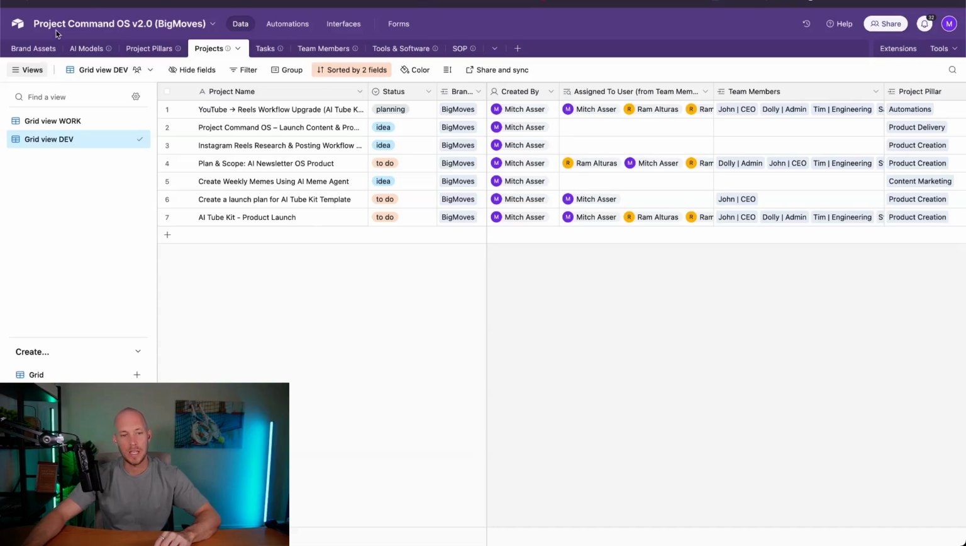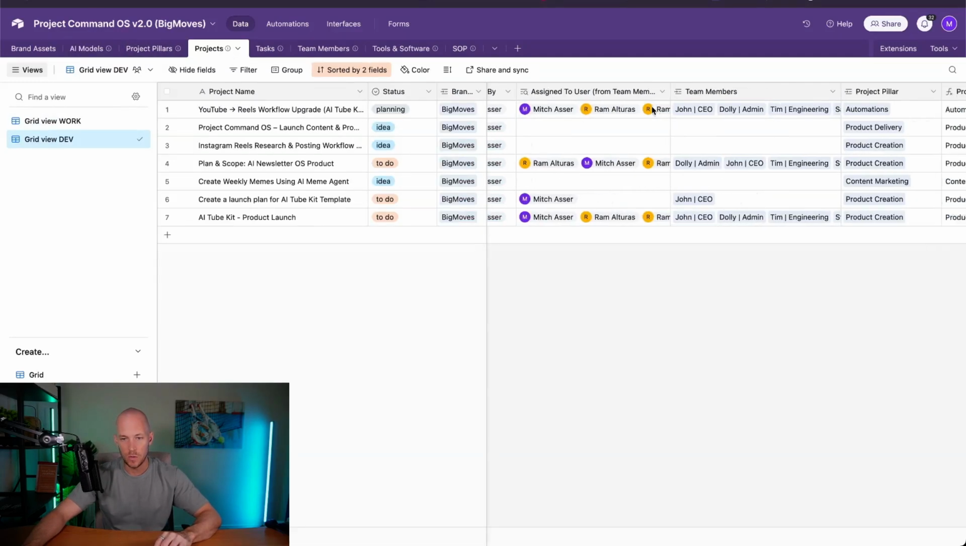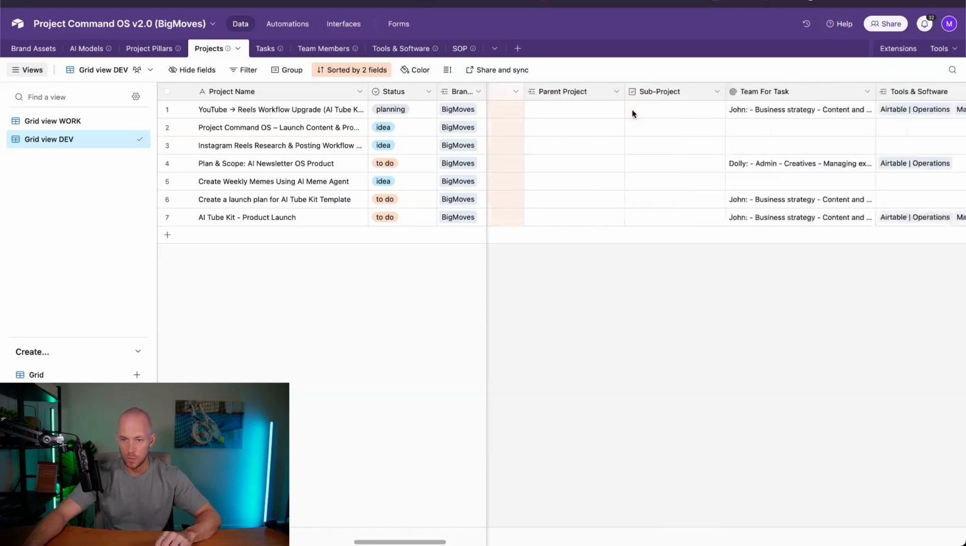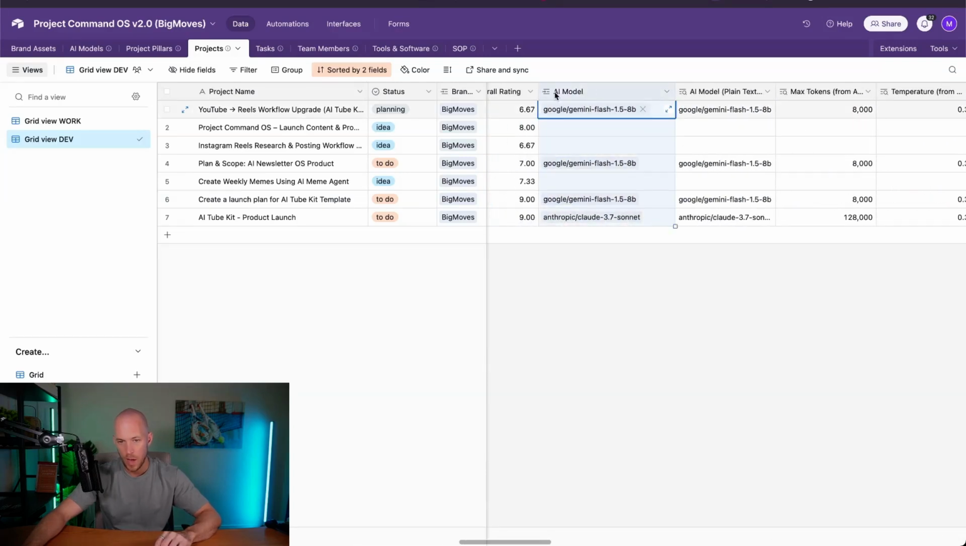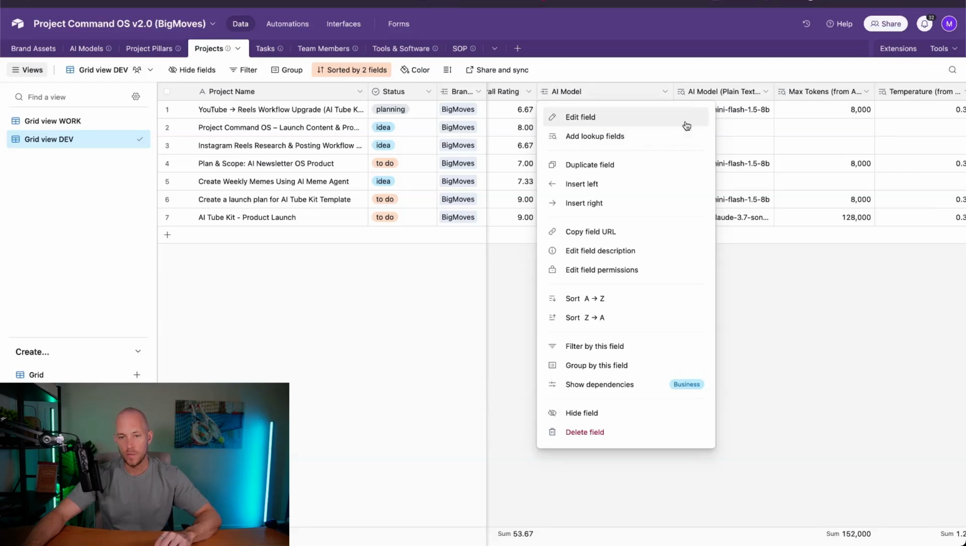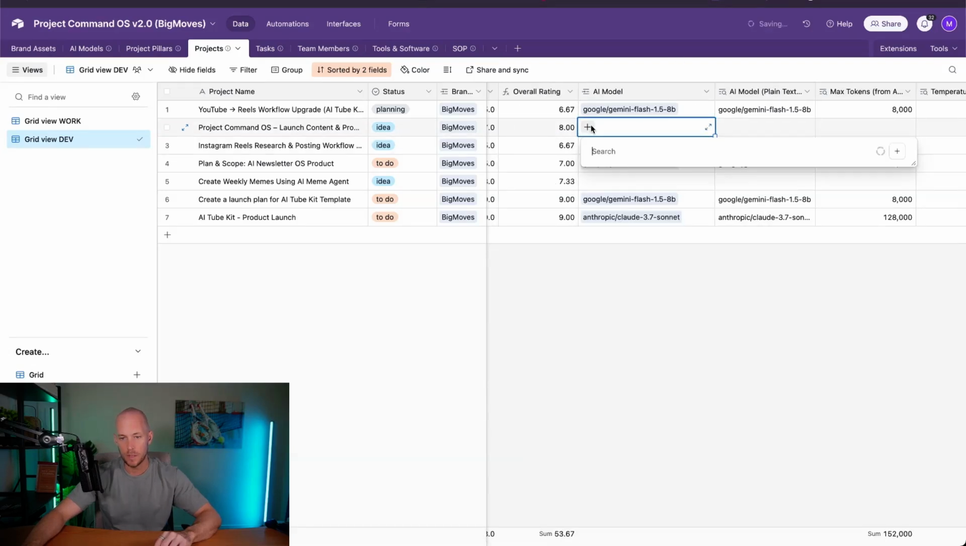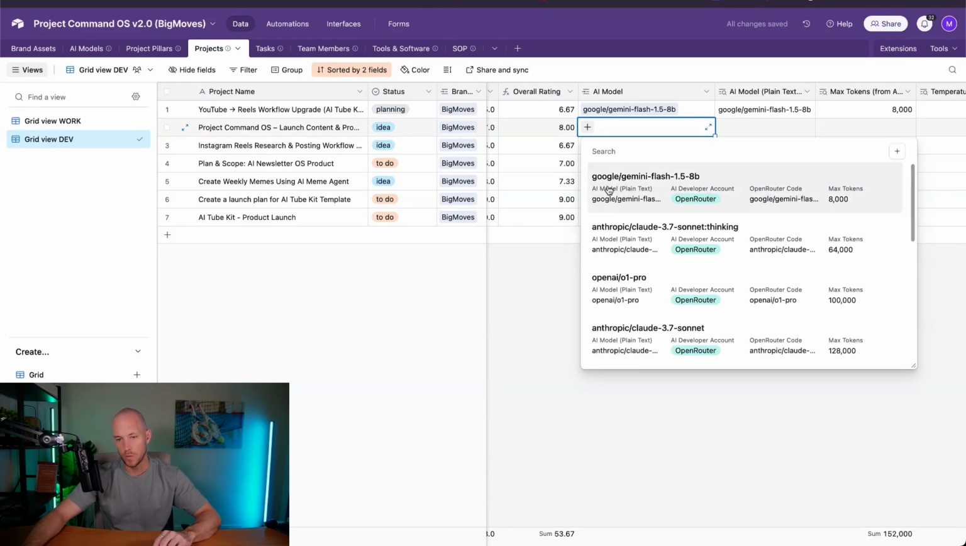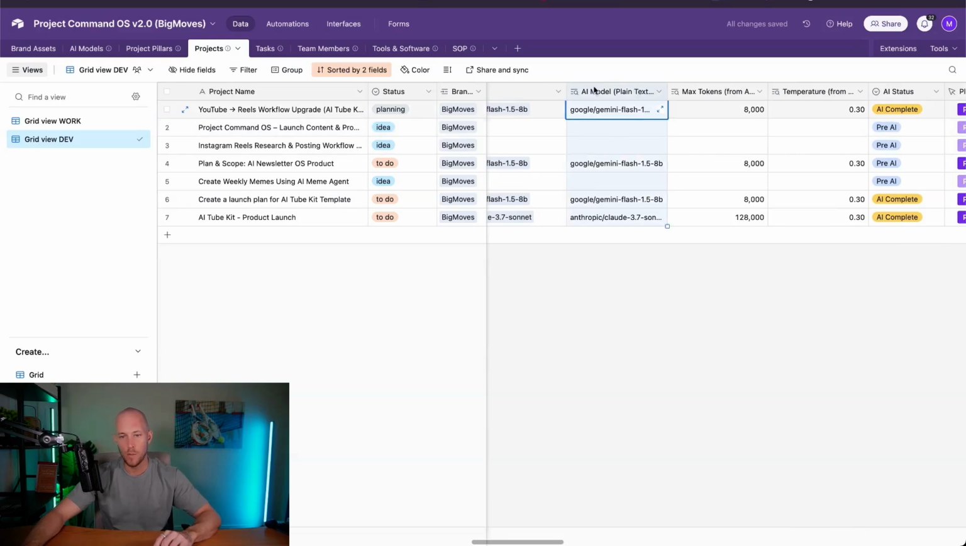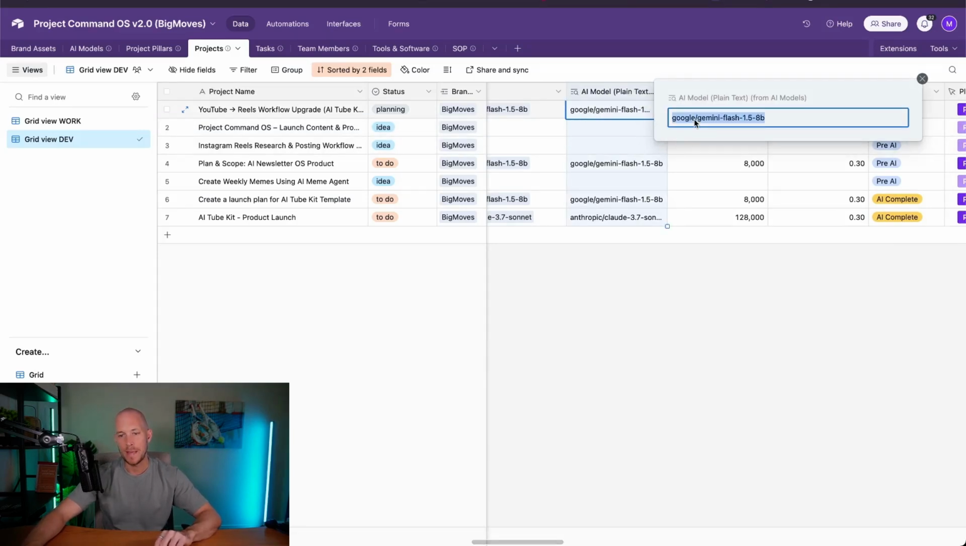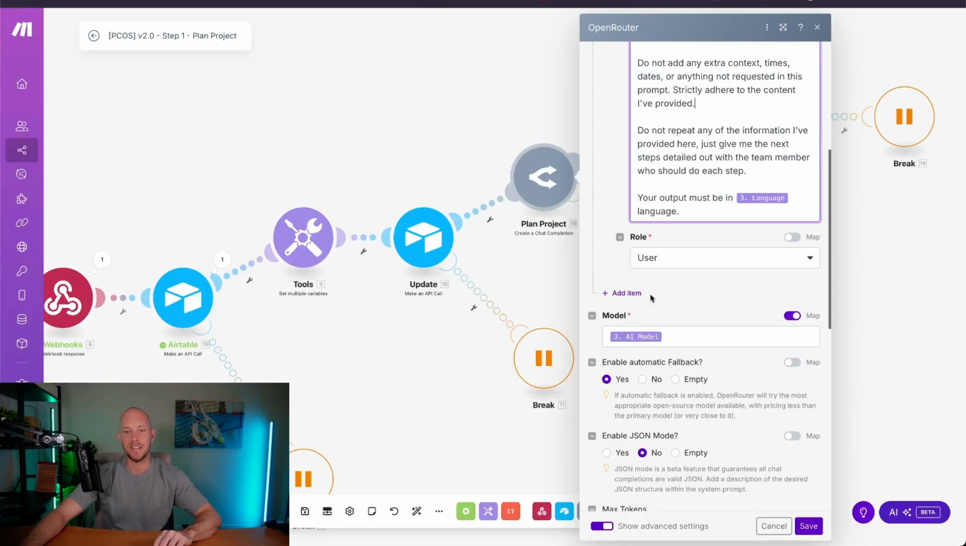So that's because we're linking this AI models table into here. So if I scroll across, we should be able to find this here somewhere. So we have our AI model table from over here linked into this record so that if we click this plus button, we can choose any of these models here. And then we have the AI model plain text. So this is the text that we send into and map into the automation. So by mapping in this text exactly as it is into this AI model field here, that's how the correct model gets chosen for this workflow.